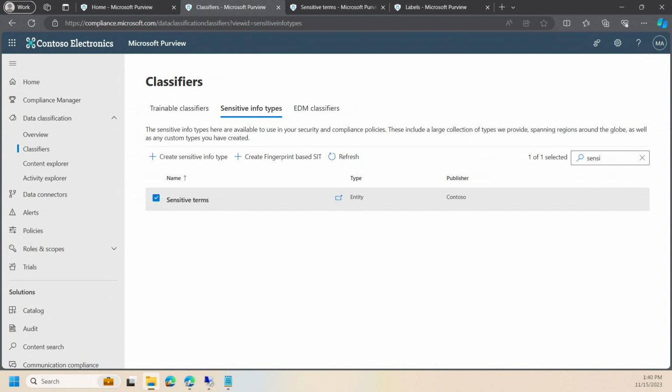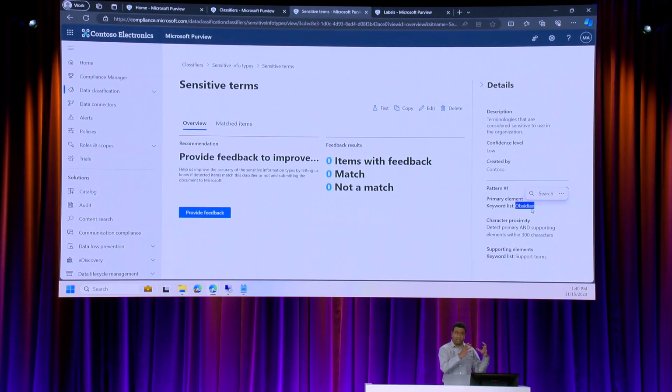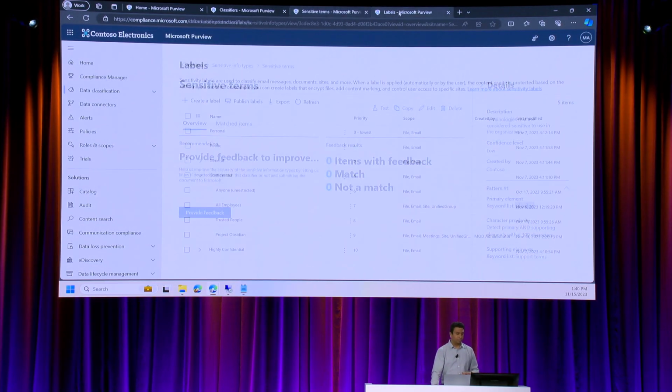And I have set up a classifier of my own called sensitive terms. And sensitive terms is looking for one specific thing. It's looking for the word obsidian, just to keep the demo simple. So wherever I mention obsidian, it's going to get classified as sensitive. And we're going to use the detection of this sensitive information in various places. Let's go to the next one.